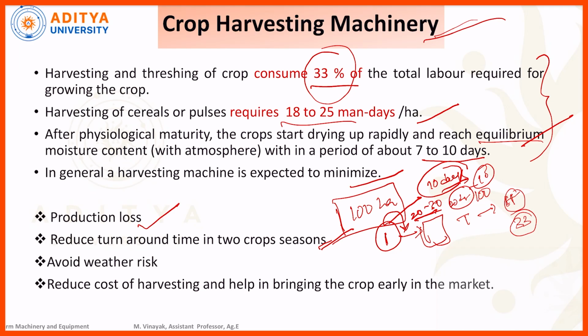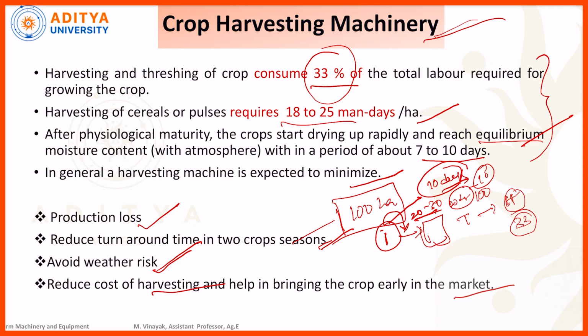Okay, so by using agricultural or crop harvesting machinery, the entire harvesting and threshing operation can be carried out in a single day, within an hour or within a couple of hours, so that we can reduce the time between the two seasons and avoid the weather risk. Agricultural machinery does not depend upon the weather condition. Next, reduce the cost of harvesting and help bring the crop early into the market.